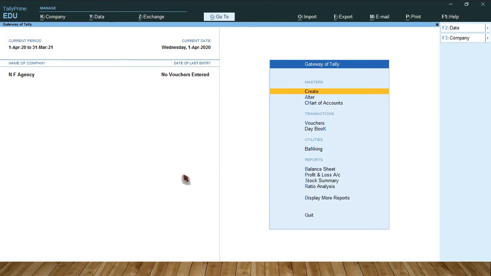Friends, today we will discuss how to create TCS tags in Tally Prime. First, we have to create the TCS nature of goods, party ledger, TCS tax ledger, sales ledger and stock items. So regarding this, today we will discuss, okay friends. For your reference, please note down these notes.